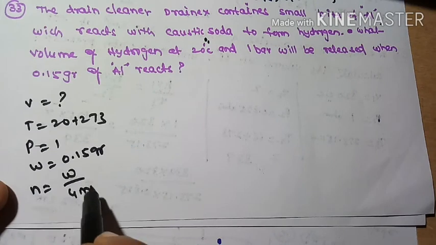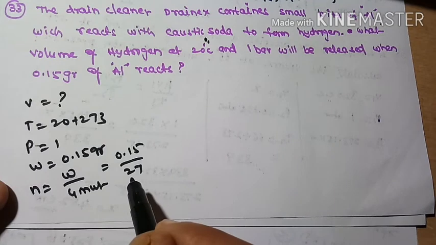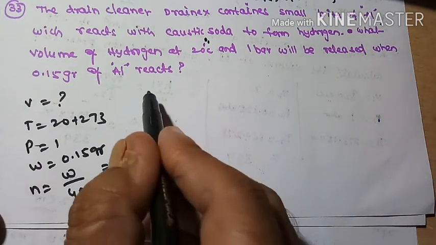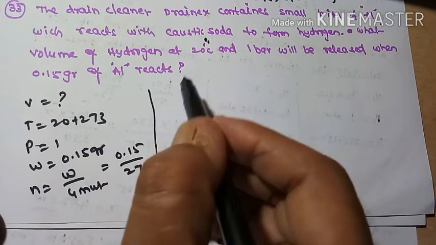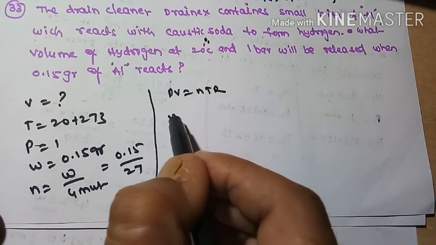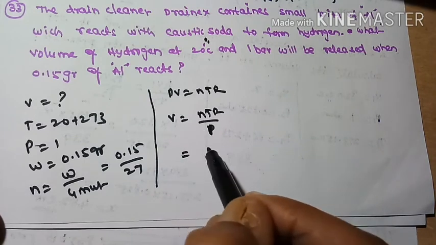Number of moles is weight by gram molecular weight. So 0.15 divided by 27. This is the number of moles. So what do we have? PV is equal to nRT. What is asked? Volume. So V is nRT by P. N is the number of moles, 0.15 divided by 27, into T.